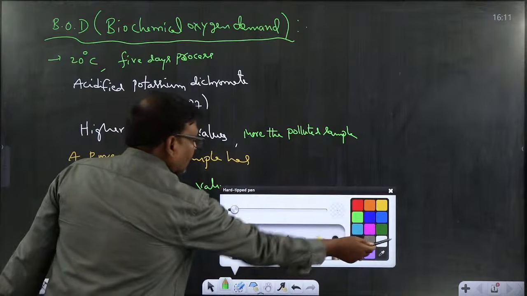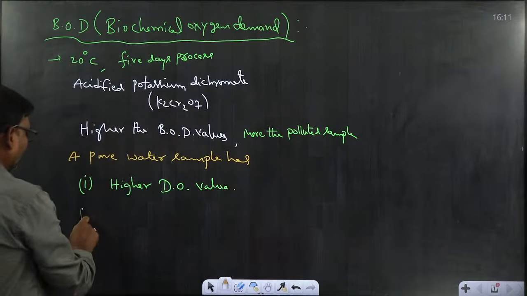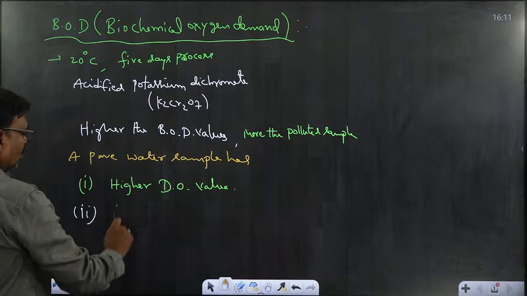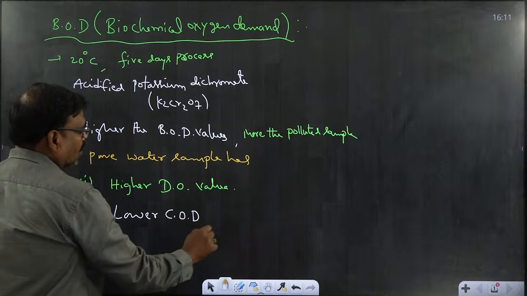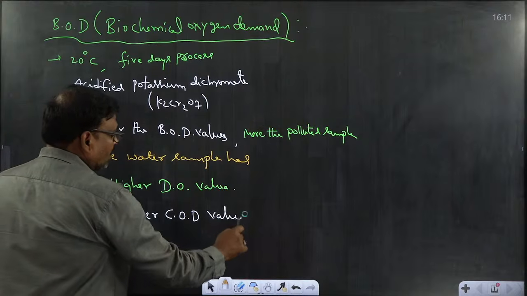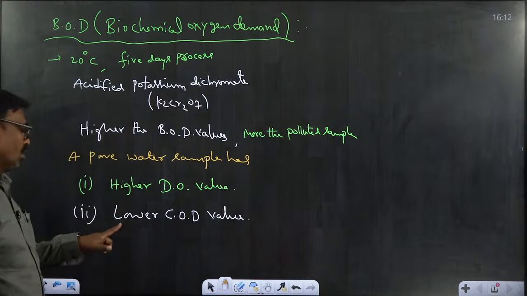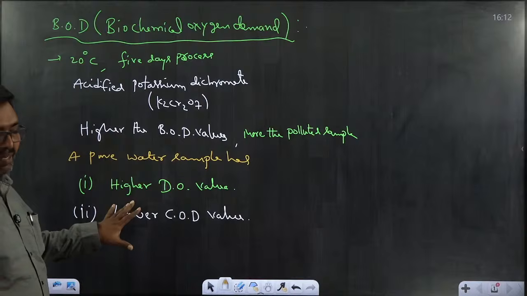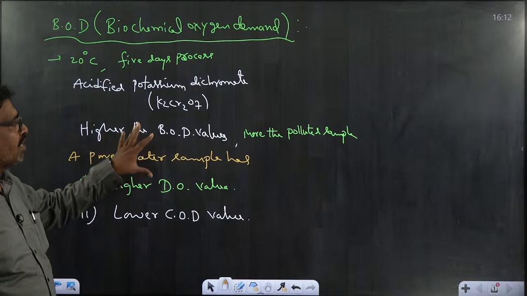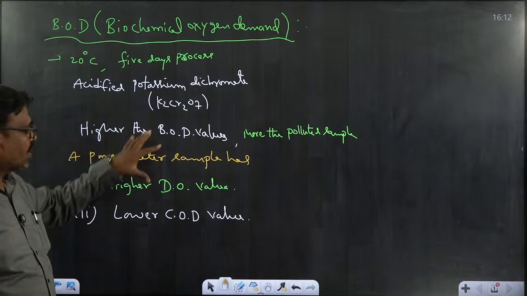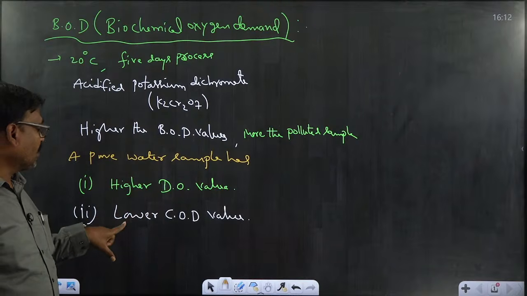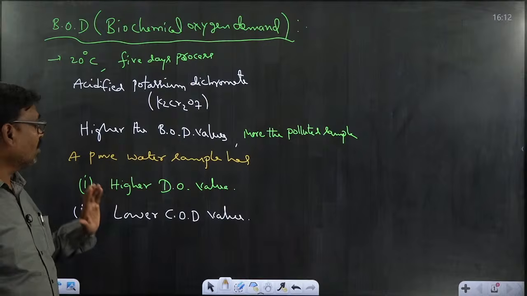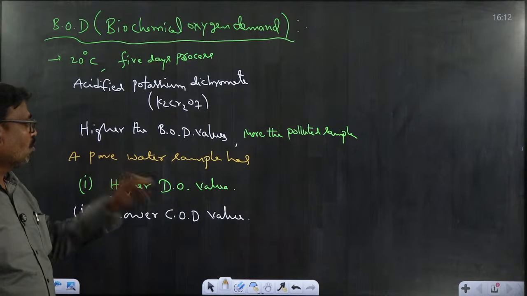Coming to the COD and BOD, second one, lower COD value, because COD value is the measured value which is obtained by adding acidified potassium dichromate, which provides the oxygen. So if more oxygen is utilized, then a higher COD value indicates more polluted.